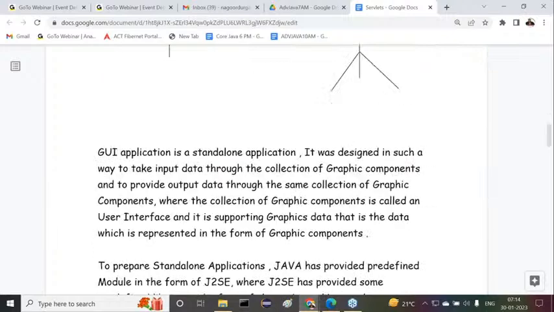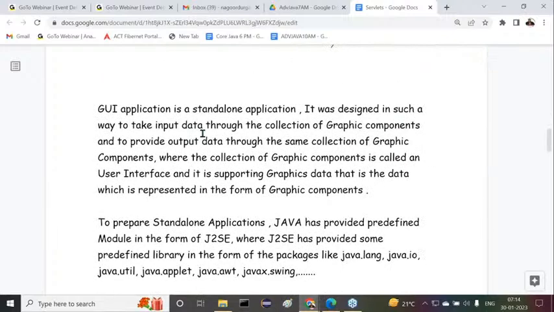Then after that, the GUI application. What exactly is a GUI application? A GUI application is a standalone application. It was designed in such a way to take input data through a collection of graphic components and to provide output data through the same collection of graphic components, where the collection of graphic components is called a user interface, and it supports graphics data, that is, data represented in the form of graphic components.